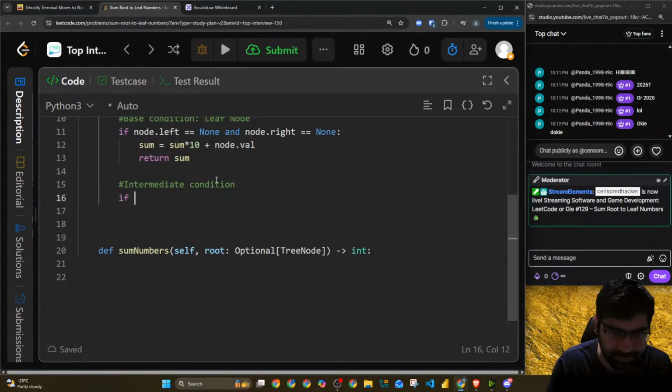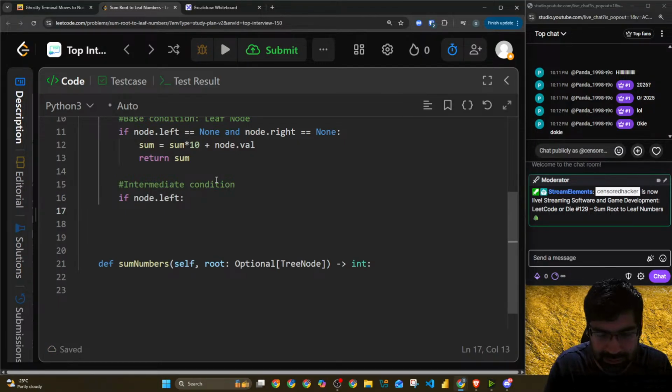So if node dot left exists, I'll just do this if it exists. If it's none, it won't go in there. Self dot get sum, node dot left, and then sum.